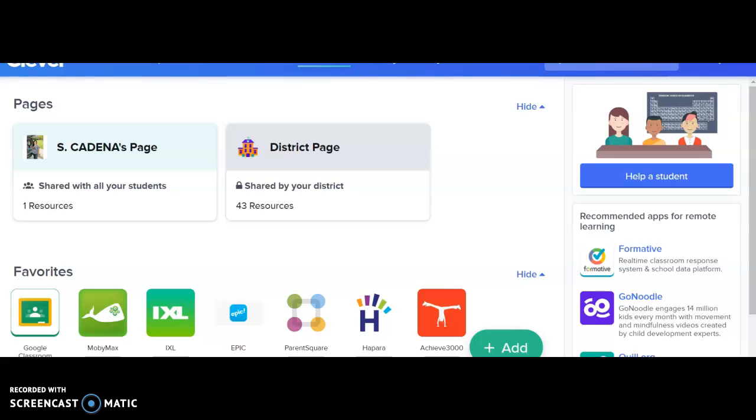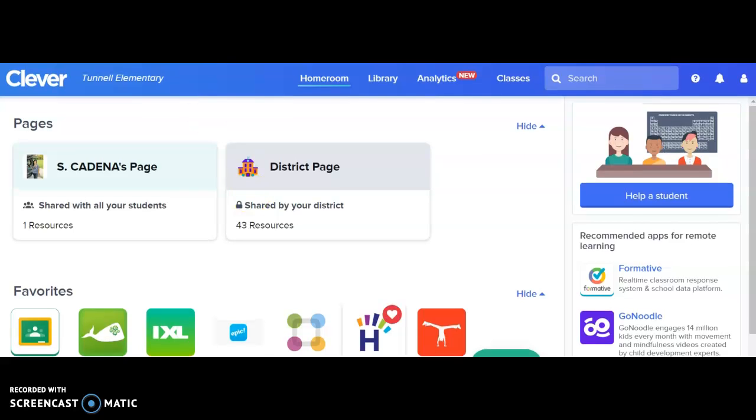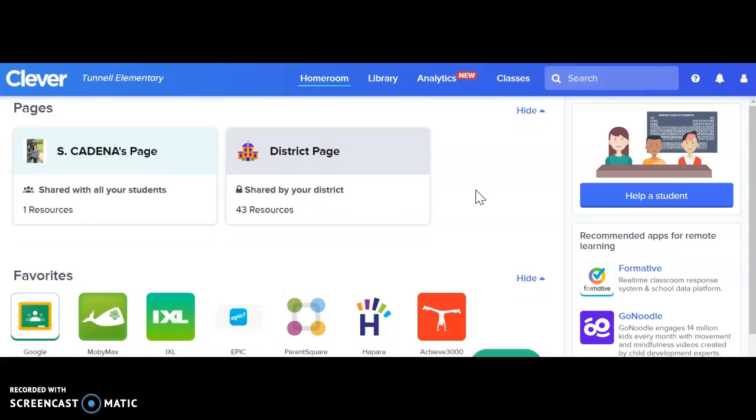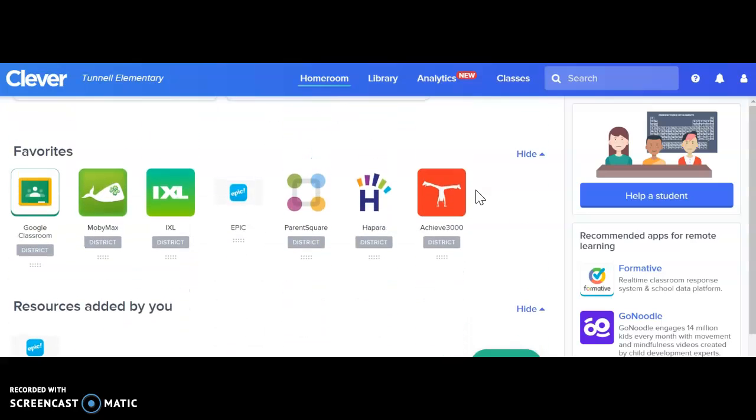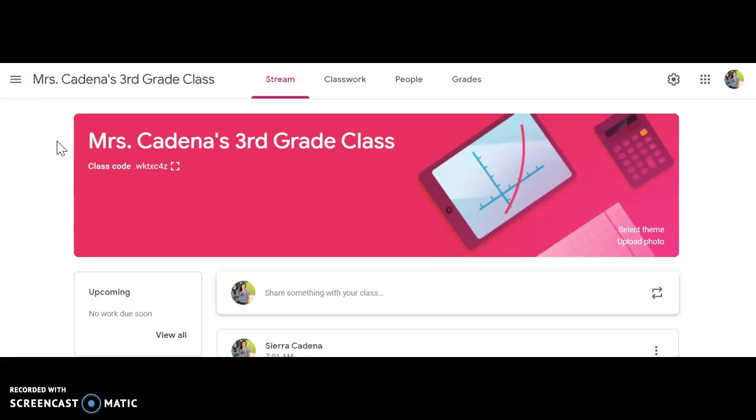I just wanted to show you around our Google Classroom and see if this helps you guys at all. So this is your Clever page. You guys know what this looks like. If you scroll down, you'll find Google Classroom. I want you to click on Google Classroom. I think you both have already done that, but I wanted to show you around this Google Classroom. So you're going to get something that looks like this. Mrs. Cadena's third grade class.